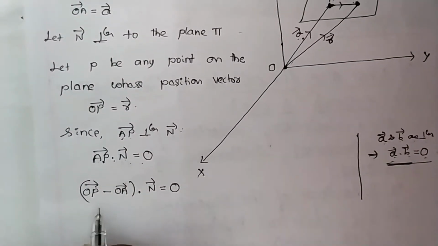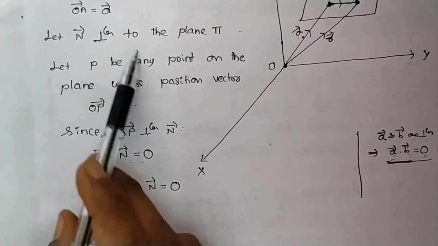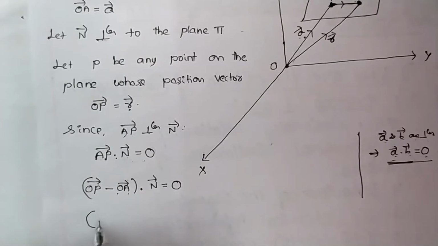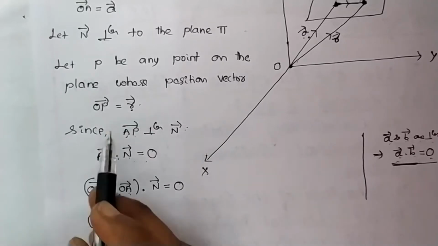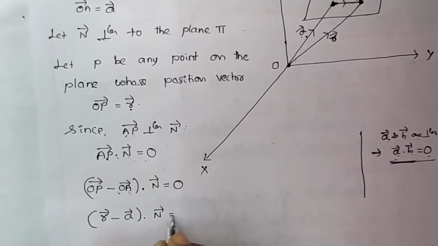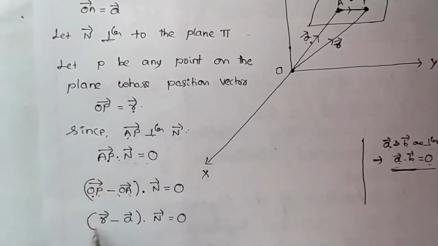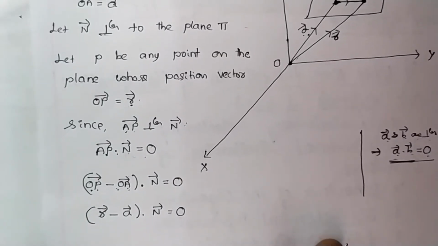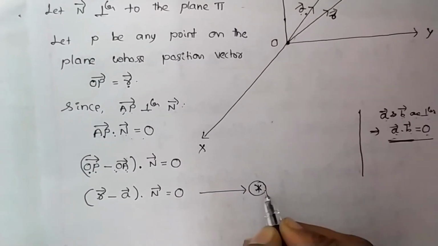Now you just substitute in place of OP vector the R vector, and in place of OA vector the A vector. OP vector is what? R vector. OA vector is what? A vector. So R vector minus A vector dot n vector equals 0. Call this equation number star, which is the vector form.